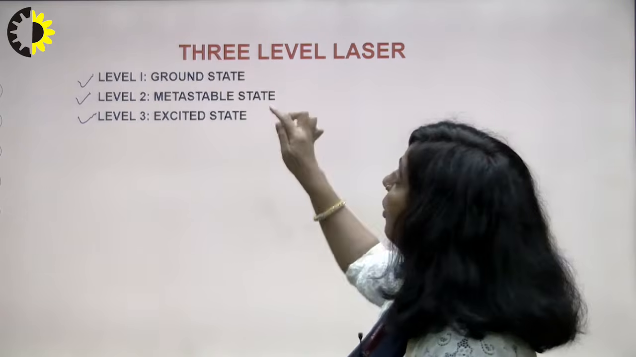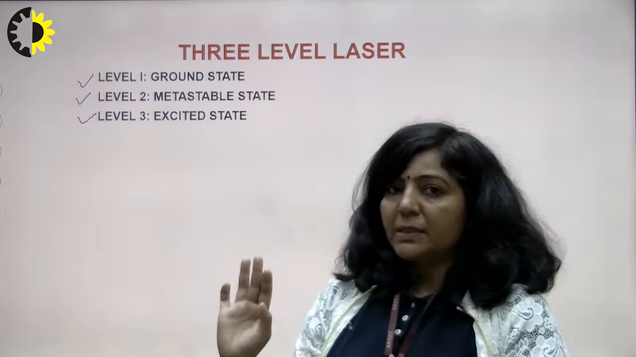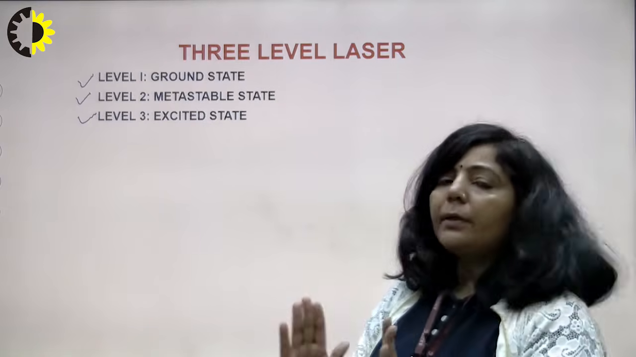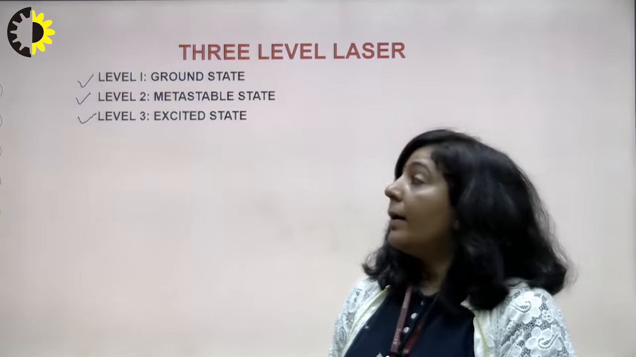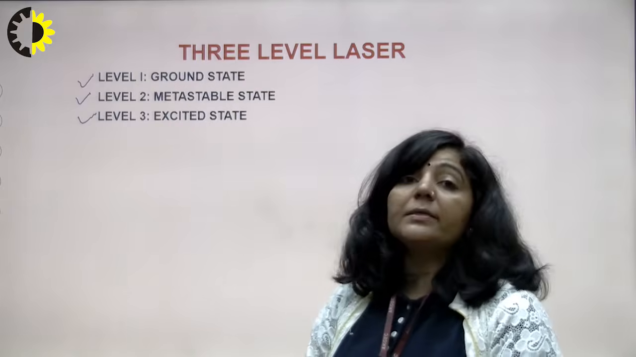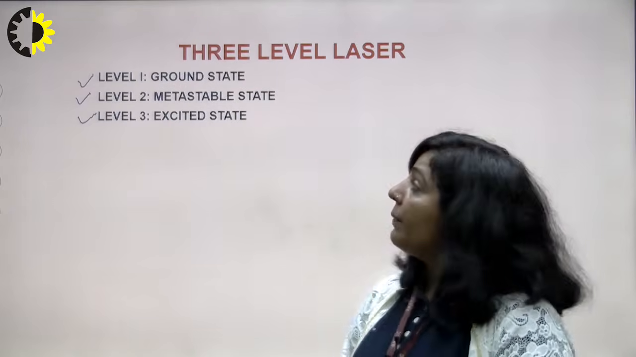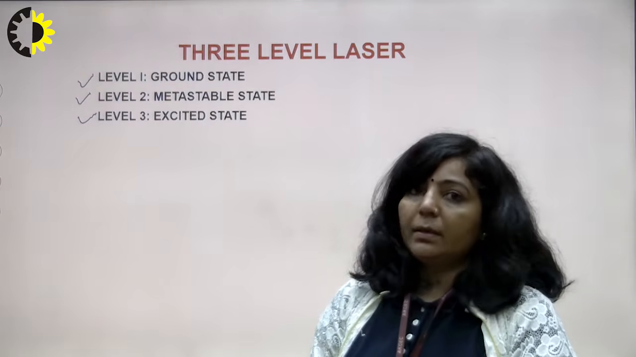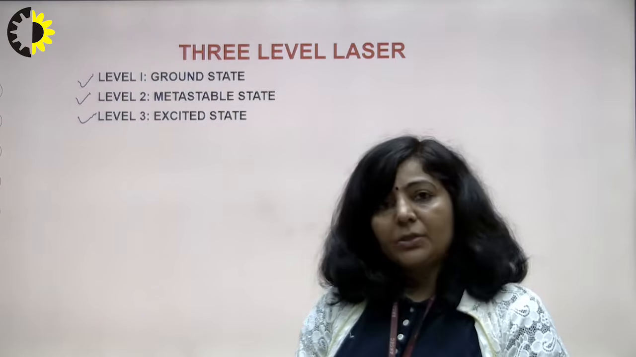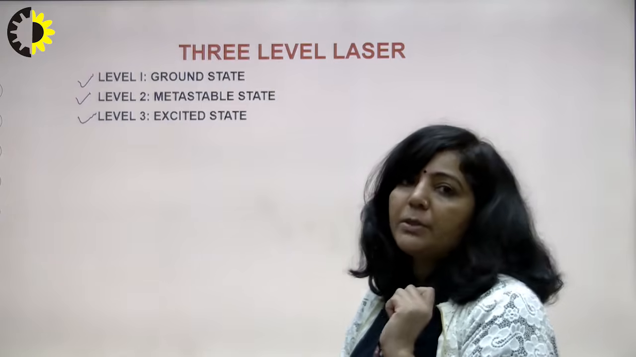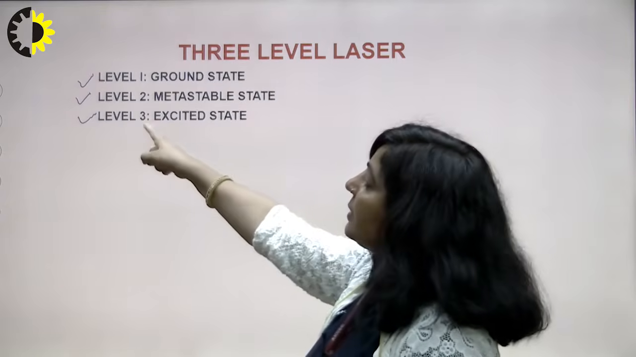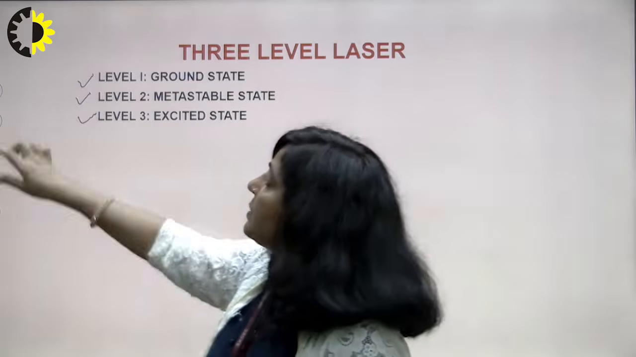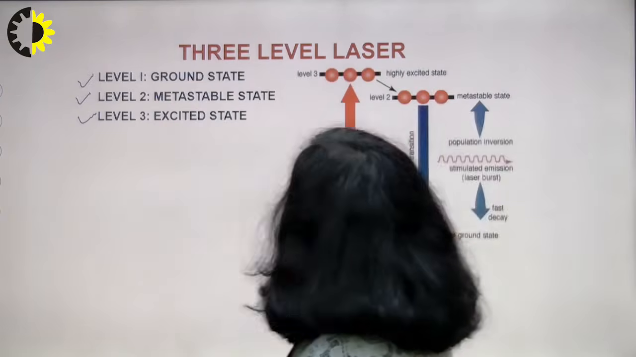The lifetime of this ground state is maximum because this is the most stable state. Atoms can stay there for a very long time. The second state is the metastable state, which has a lifetime of approximately 10 raised to power minus 3 seconds. And your excited state is a highly unstable state, the lifetime of this state is minimum among these 3. So that is the reason it is known as an unstable state.